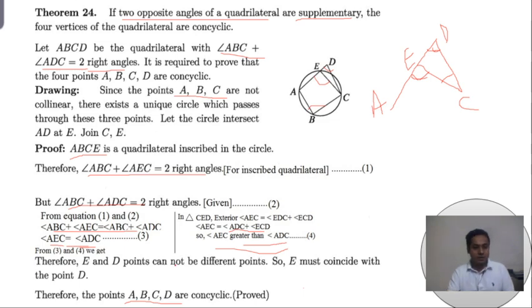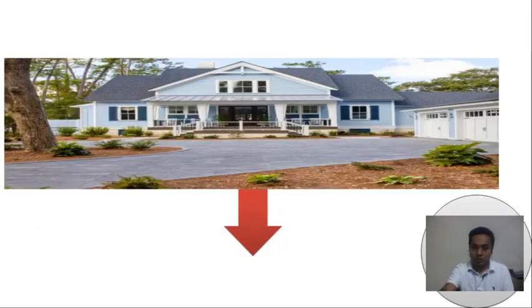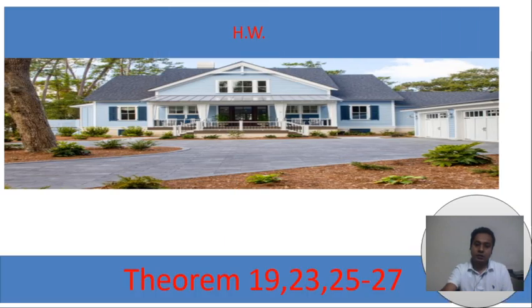I think you have understood this theorem, and you have to practice these theorems at home again and again. Then I think it will be easy for your exam. Okay, write down your homework. Your homework is 19, 23, 25 to 27. This is your homework. I think you have to do these theorems at home.